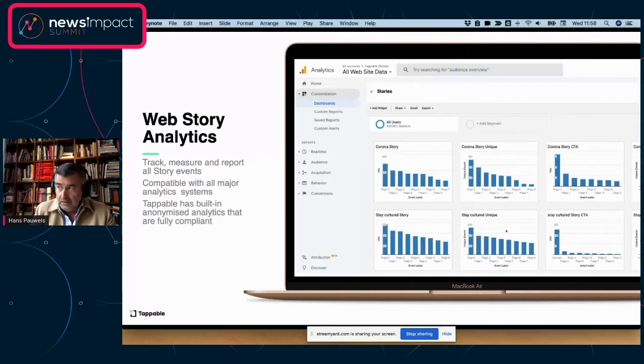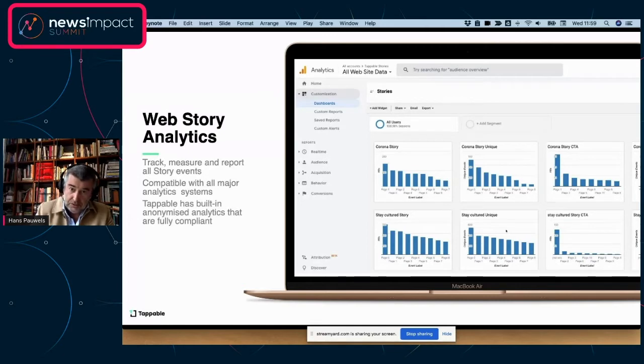Web stories are web pages, right? So again, you have all the analytics that you have on any website, and we connect to Google Analytics simply by adding in your Google Analytics ID, and then with some configuration, you can start tracking everything that happens to your stories within Google Analytics, all the page views and the individual page views, as you can see here.